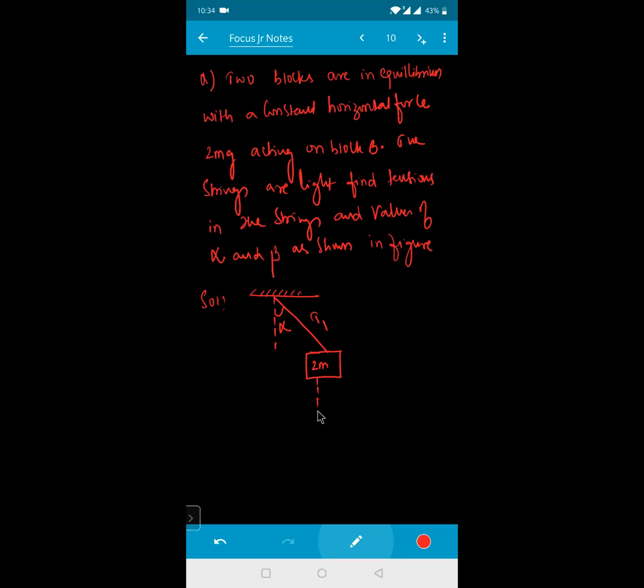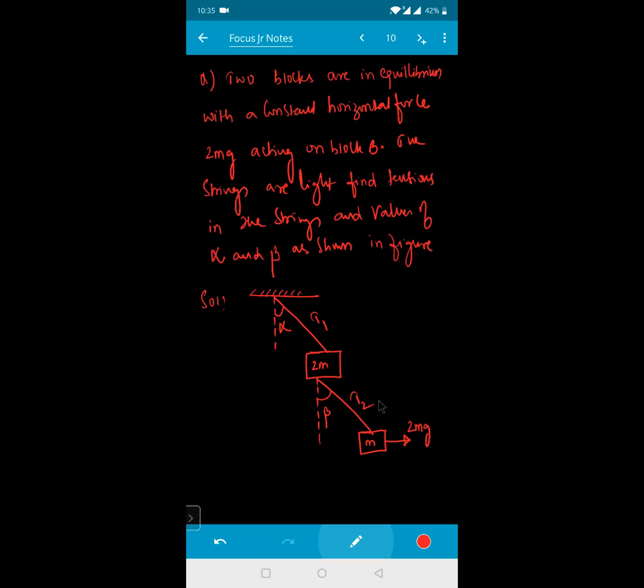Again to the vertical, somewhere here there is one more string connected, this one is beta, and this is connected to one more block here. This is mass m. And we are applying a force on this. This F is equal to 2mg. I'm pulling with this much force.